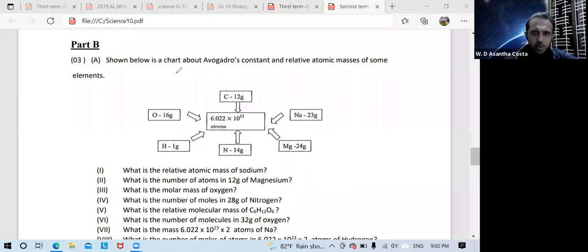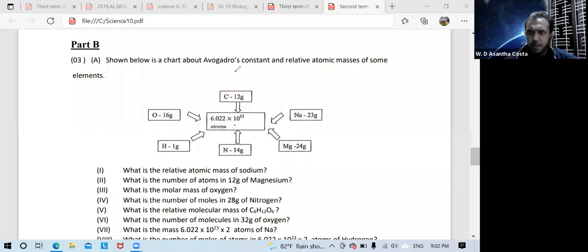Shown below is a chart regarding the Avogadro constant. You can see here 6.022 into 10 to the power 23 atoms contained in C carbon 12 gram, Na sodium 23, Mg magnesium 24, N nitrogen 14 gram, hydrogen capital H 1 gram, capital O oxygen 16 gram.